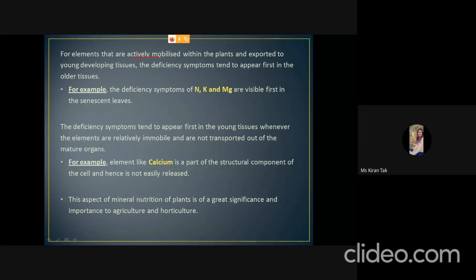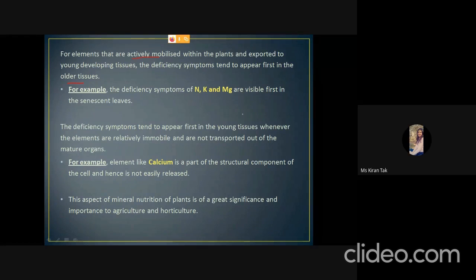If one part of the plant is deficient in some element, the element is transferred from one part of the plant to another. So the part of the plant from which it came will show the deficiency symptoms, and it always appears first in older tissue. For example, the deficiency symptoms of nitrogen, potassium, and magnesium are visible first in the senescent leaves.